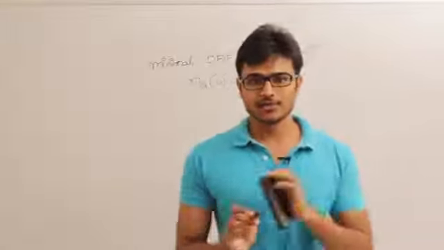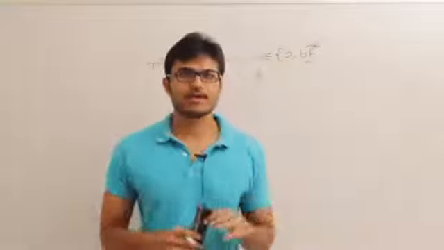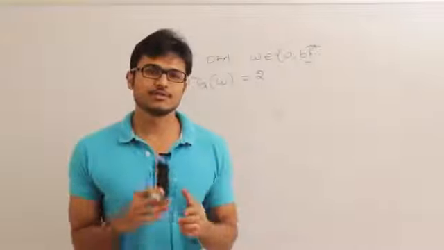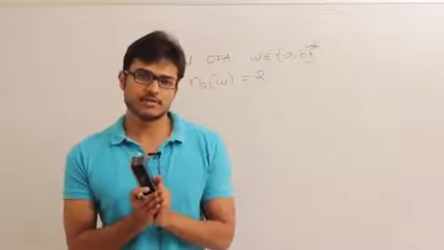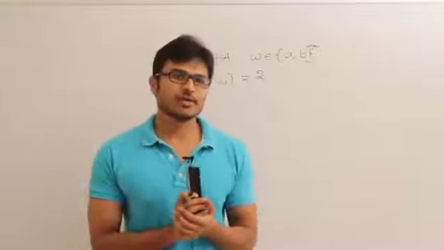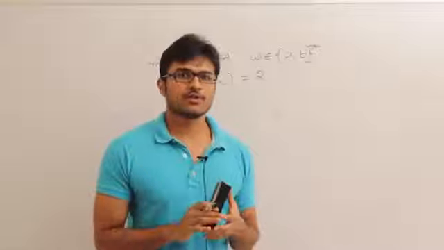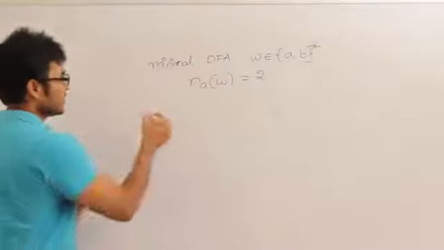And any number of B's. There is no restriction on B's. So the fact that there is no restriction on B's is going to lead to infinity. The language is going to be infinite only because there is no restriction on the number of B's. So let's just write the language.